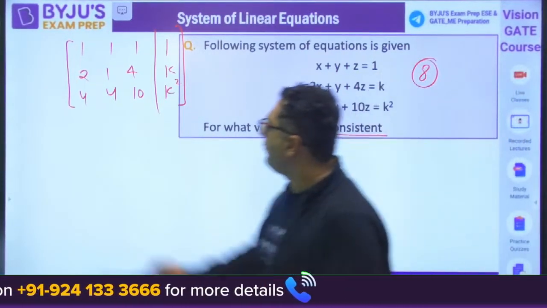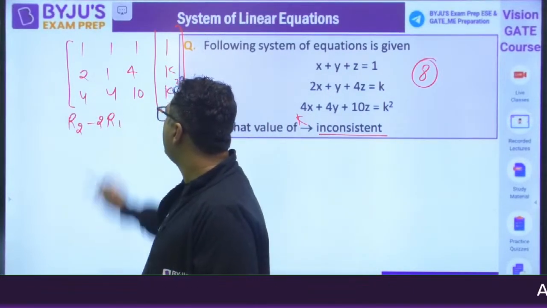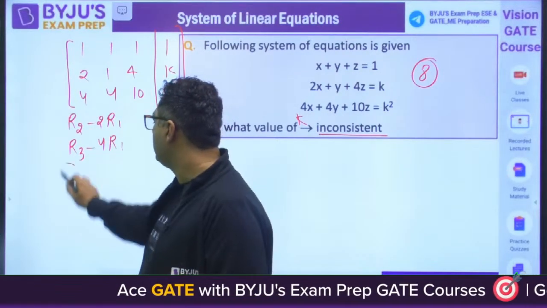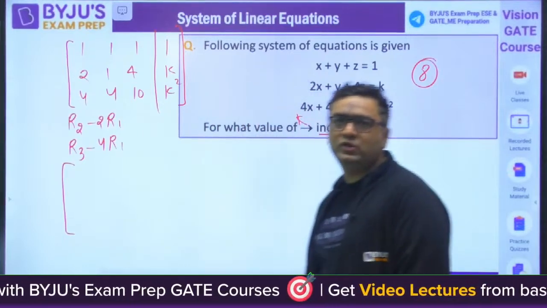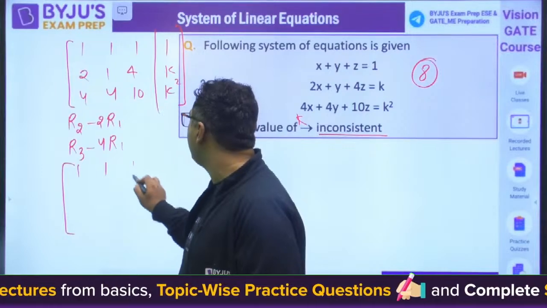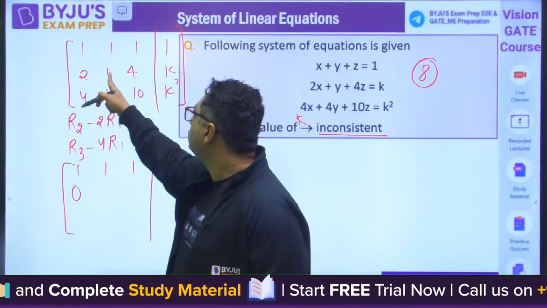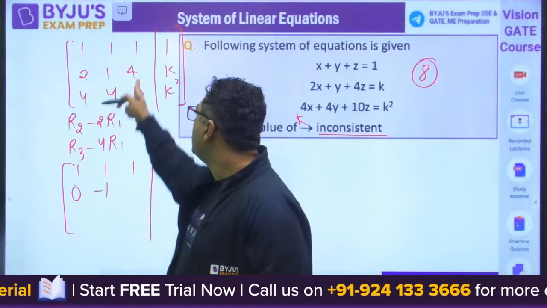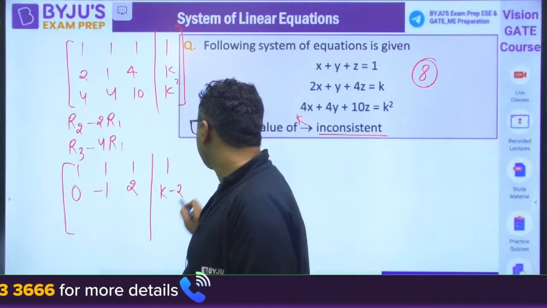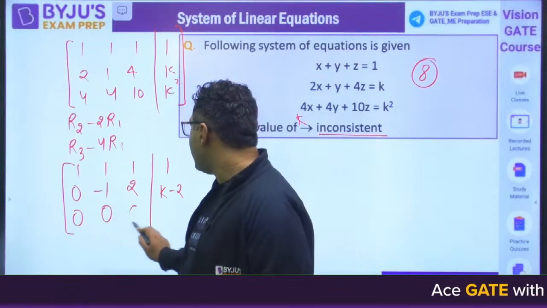So here you will go for R2 minus 2R1, R3 minus 4R1. Solve it, guys. R2 minus 2R1, the first row will remain unchanged, 1 1 1 1.